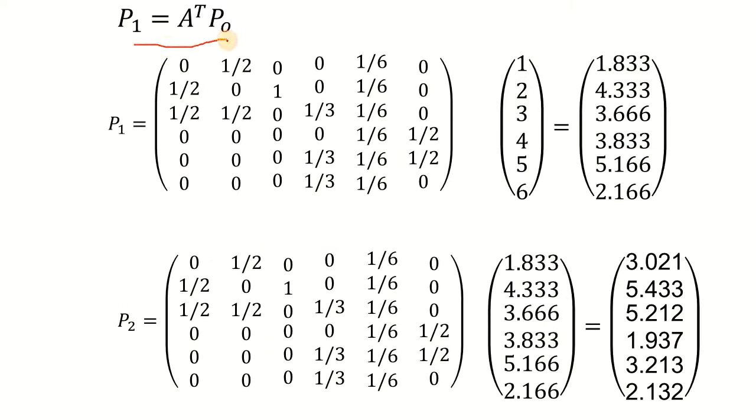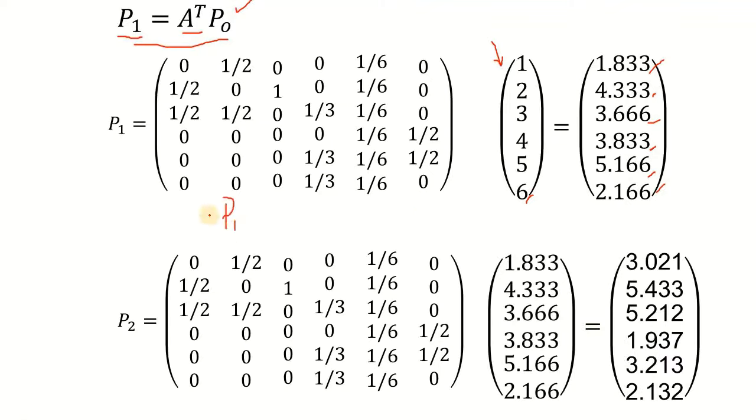So using this equation, we have P0 using these assumed values of PageRank for all the pages. We have got A transpose from the network structure, and multiplying the two is going to give us the PageRank values for the first iteration. So if you multiply this matrix with this vector, these are the modified PageRank values for all the pages. We initially assigned a PageRank of 1 to node 1, and it's being modified to 1.833. Similarly, we assigned this a PageRank of 2 that has gone up to 4.33, and all the values are adjusted accordingly. To this one, we have assigned a higher value, and it has gone down to 2.1. So the values are going to adjust by themselves.